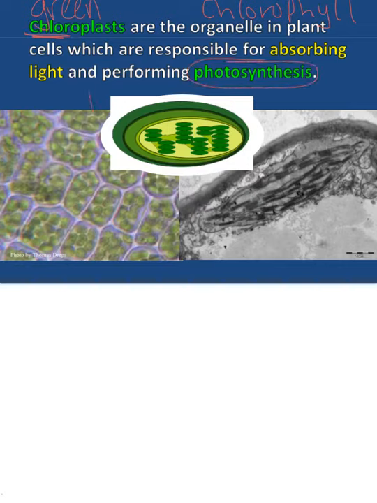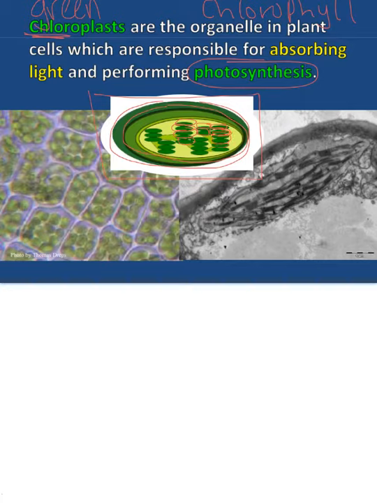And here's a picture of a chloroplast right here. Remember, it's a membrane-bound organelle, so it has its own membrane. And inside are these stacks of coins. That's what they look like, coins. But they're little discs, and they're called the grana, or granum is the singular.